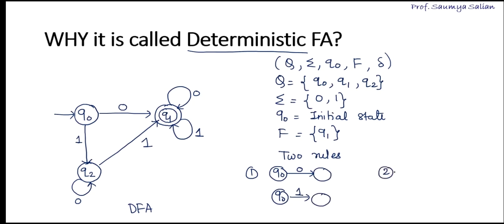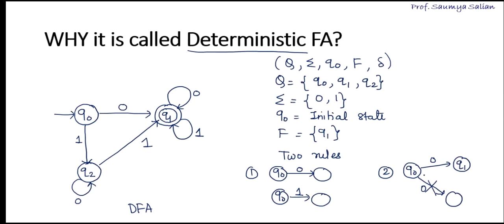Rule 2: Q0 on a particular input, let's say 0, will always go to a state, Q1 or any other state, but Q0 will never have the same transition, that is, on the same input go to another state. It is not allowed.